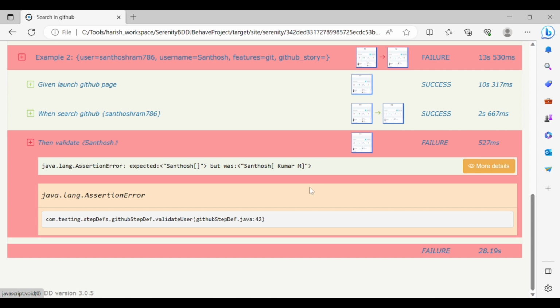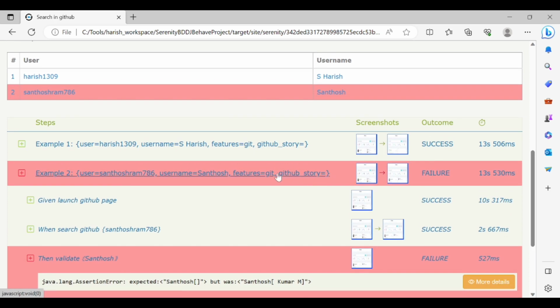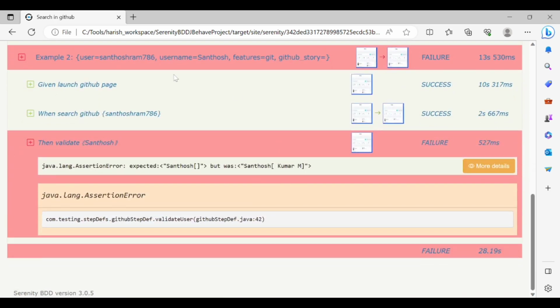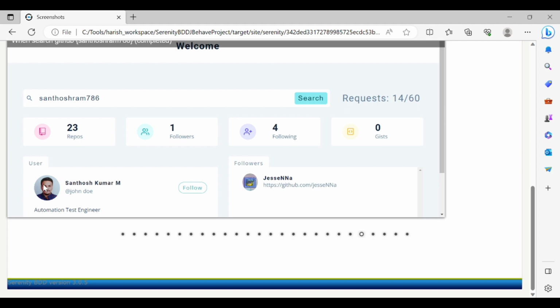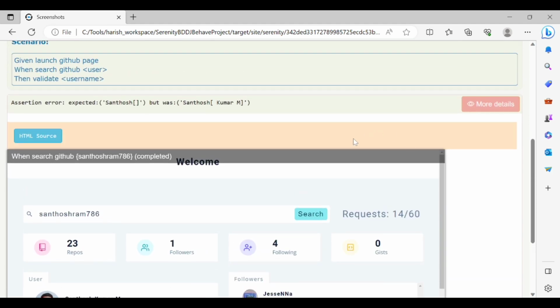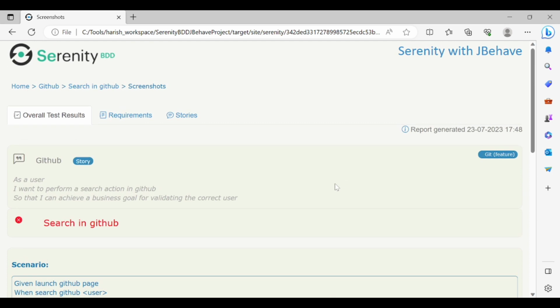This report we can attach to the bug, along with the screenshot as evidence, to the developer and raise the bug. He will fix this issue and then deploy it to a new version. Then you can retest it again. He will also understand what steps you took to reproduce this defect. He launched the web application, then searched for something, but whatever the expectation we have doesn't match here. He will also see the screenshot. We got the name as Santosh Kumar M, but the input was Santosh. Why is it happening? He should rectify that and resolve the bug.